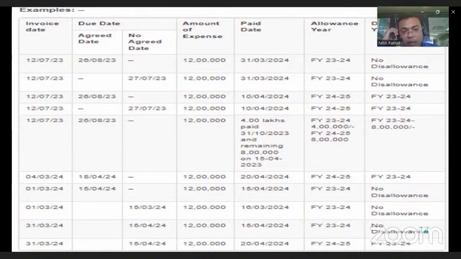The time limit is mentioned in the invoice, but the payment is actually made in the next financial year, exceeding the time limit specified under the MSME Act.